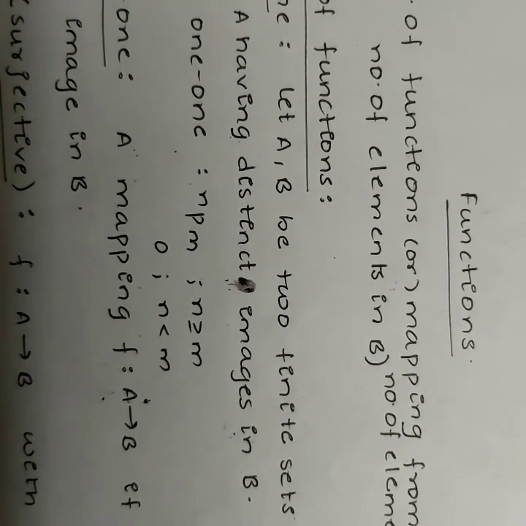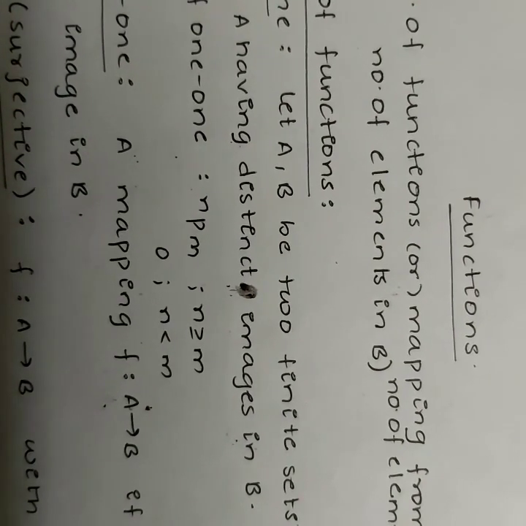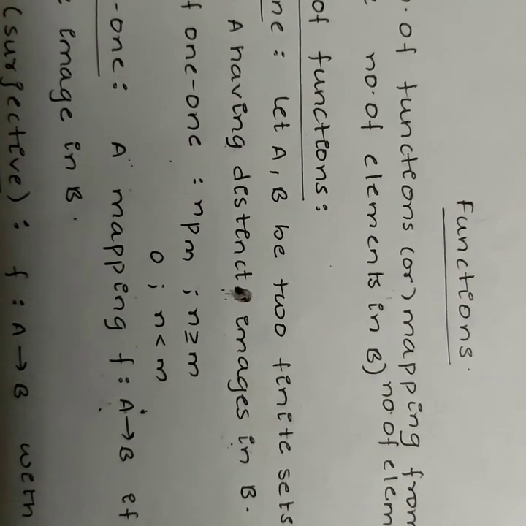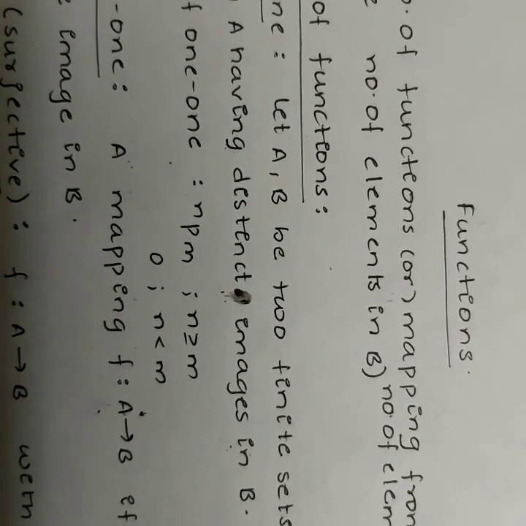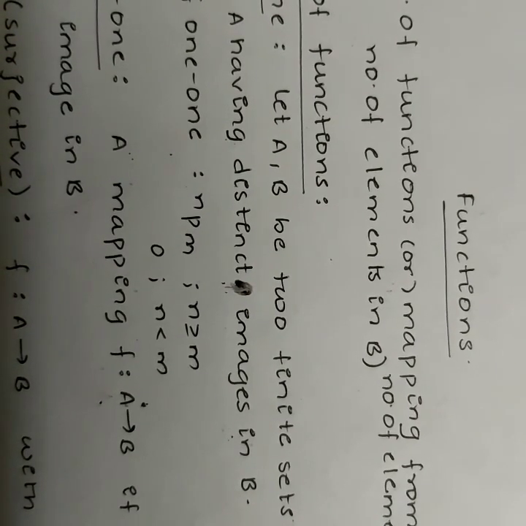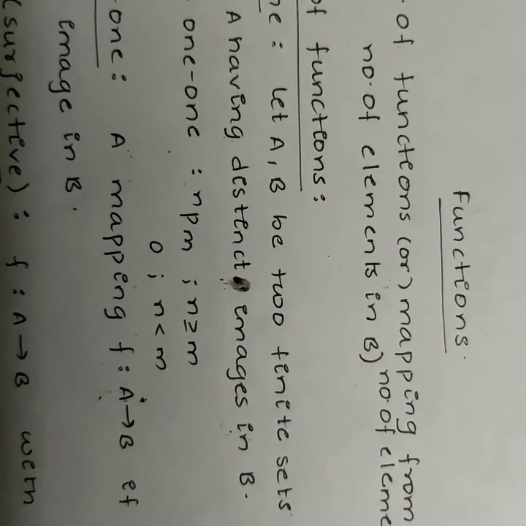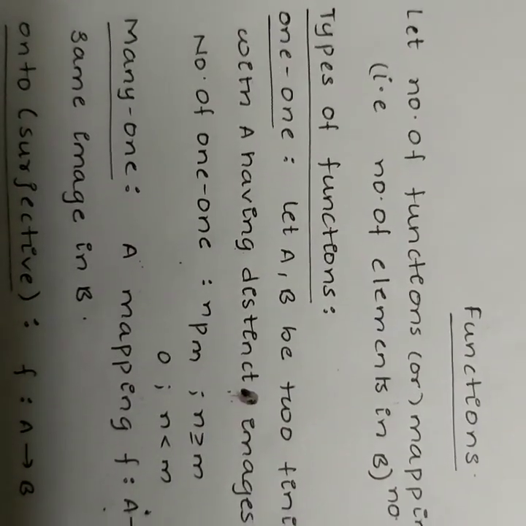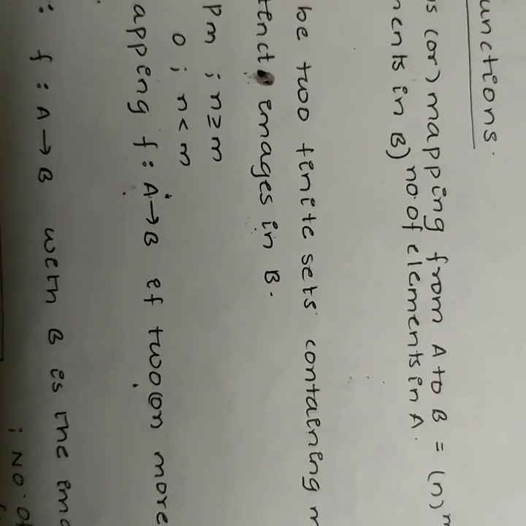A function from X to Y is a rule or correspondence that assigns to each element of set X one and only one element of set Y. A mapping f from X to Y is said to be a function if each element in set X has its image in set Y. It is possible that a few elements in set Y are not the images of any element in set X. The number of functions or mappings from A to B is equal to n^m, where n is the number of elements in B and m is the number of elements in A.